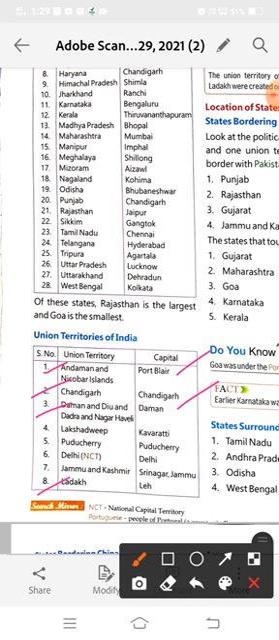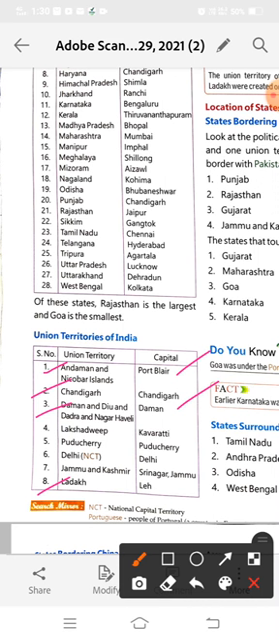And seventh is Jammu and Kashmir. Its capital is Srinagar and Jammu. Srinagar and Jammu both are the capital of Jammu and Kashmir Union Territory. Why? In the winter season, Jammu is considered as the capital of Jammu and Kashmir, and in the summer season, Srinagar is considered as the capital. Now Ladakh. Ladakh is the 8th Union Territory of India, and its capital is Leh.